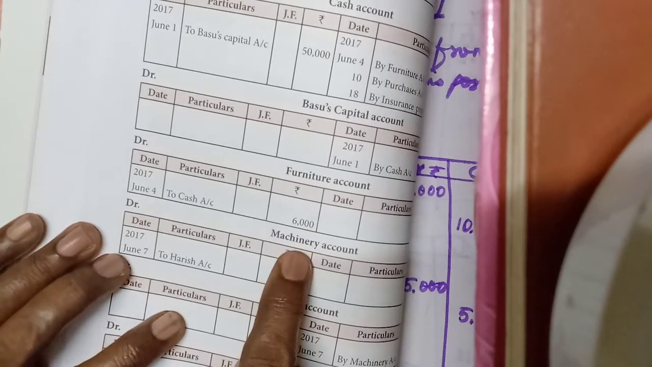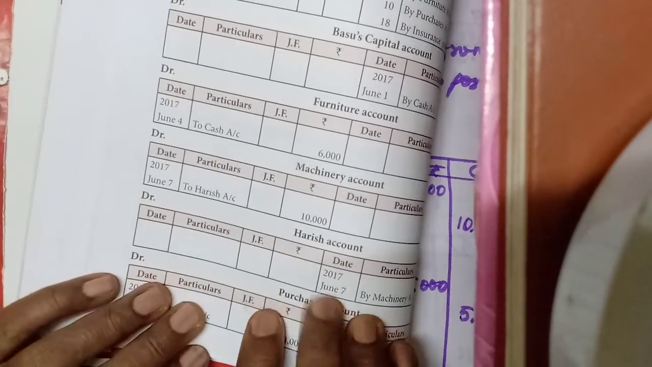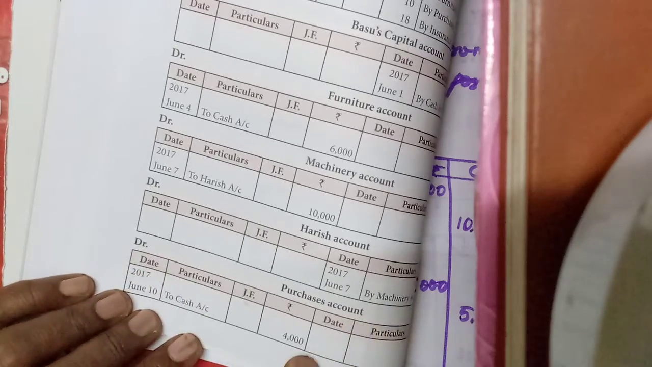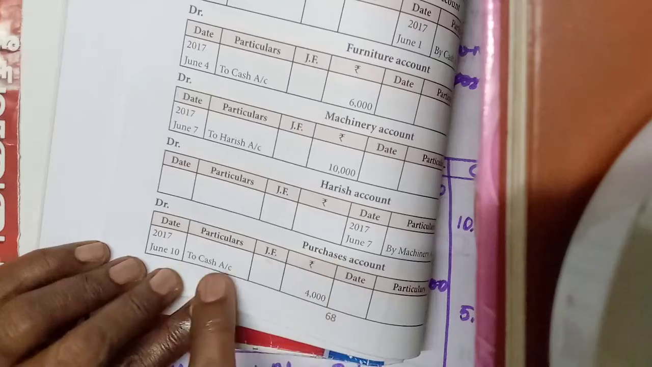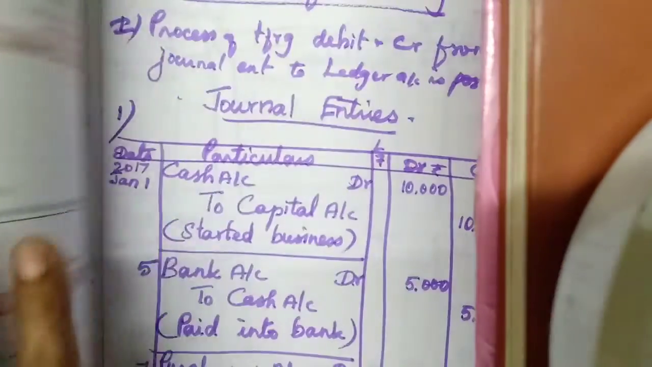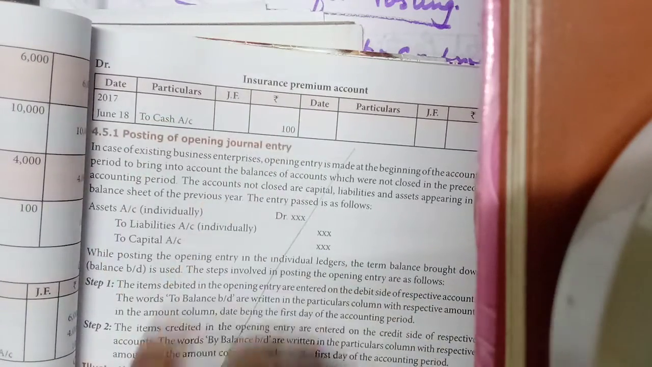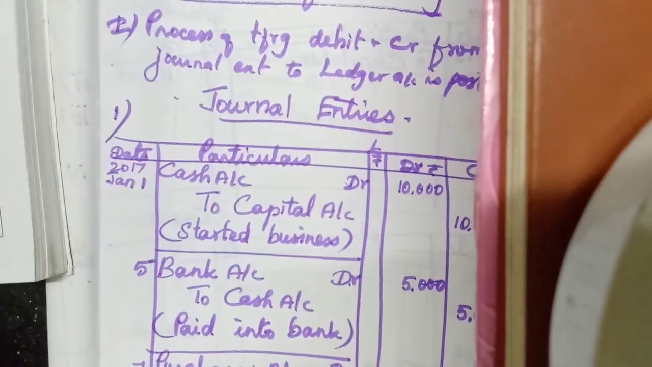Then machinery also debited. Debit side to Harish. Then Harish account is credited. So credit side by machinery. Then the purchases account is debited in the journal entry. So debit side to cash account. Then insurance premium account is debited. So debit side to cash. That's all.